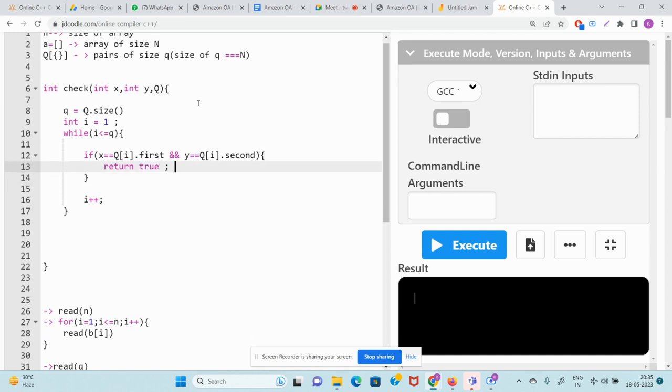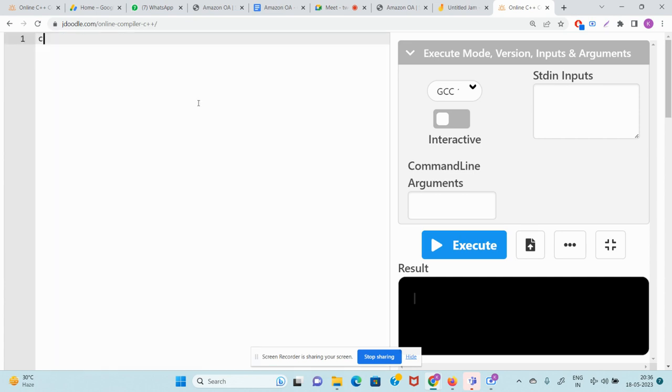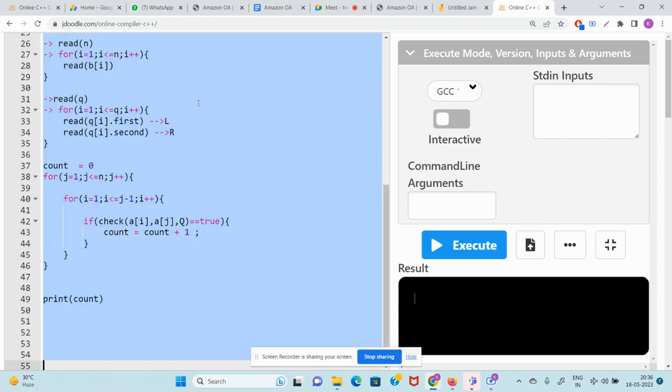Anyways, guys, if x is equal to q of I dot first and y is equal to q of I dot second, I return true. If even after doing all this we don't find the pair, then what will I say? No, it is not there. Return false. Okay, guys, that's it. The job is done. Command Z, Command A, Command C.